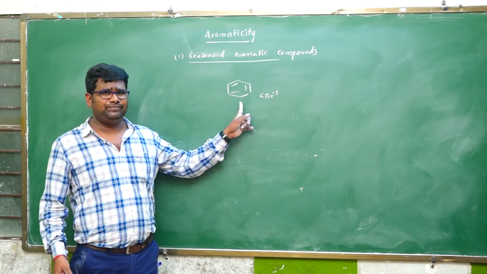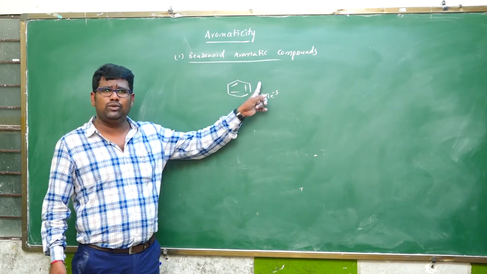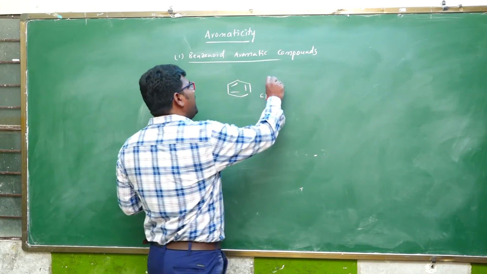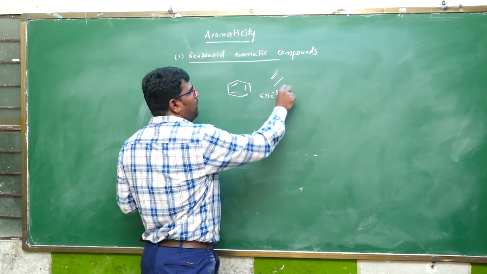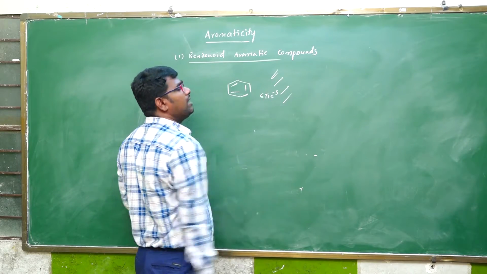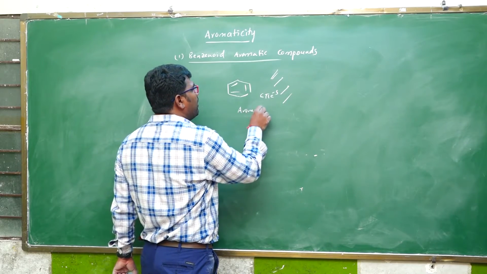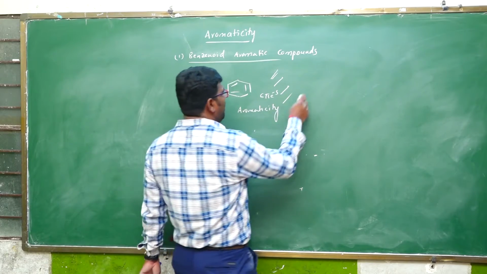It is a complete conjugated system, planar with sp2 carbons, and cyclic, so all criteria are followed. Therefore, benzene exhibits aromaticity.